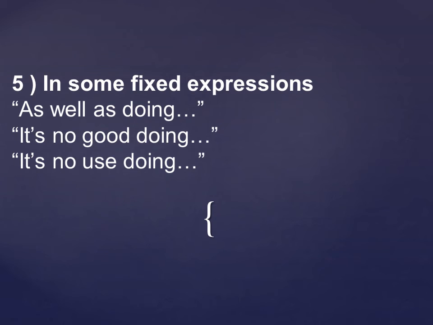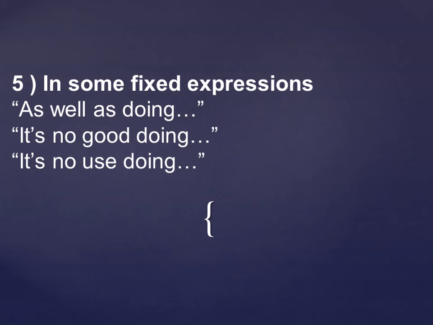And the last kind which is given here is in some fixed expressions. So guys, before explaining this, I must explain to you what fixed expressions are. Only then will you understand how gerunds are used in fixed expressions. As you can see, the examples given here are: as well as doing, it's no good doing, it's no use doing.